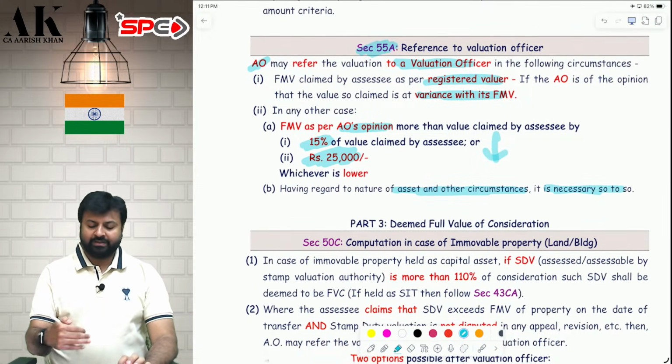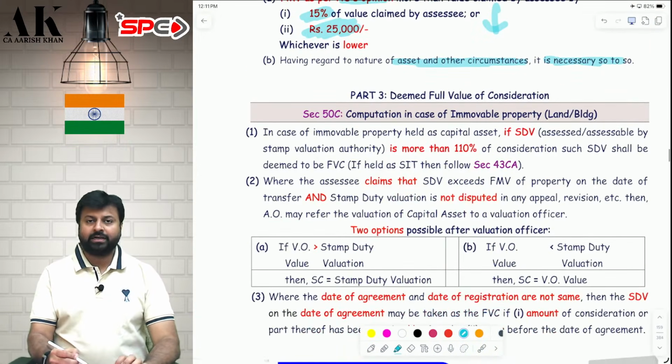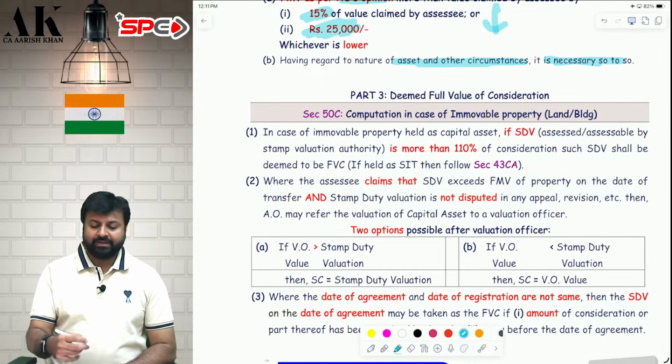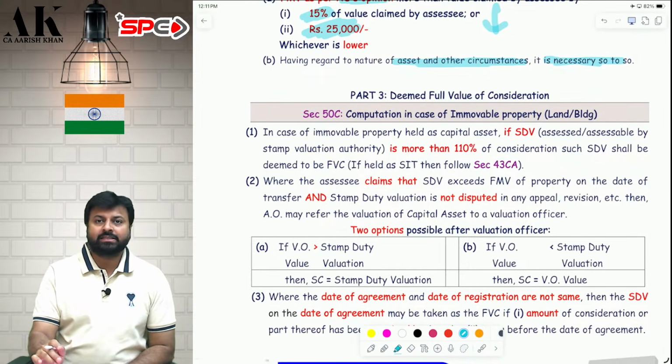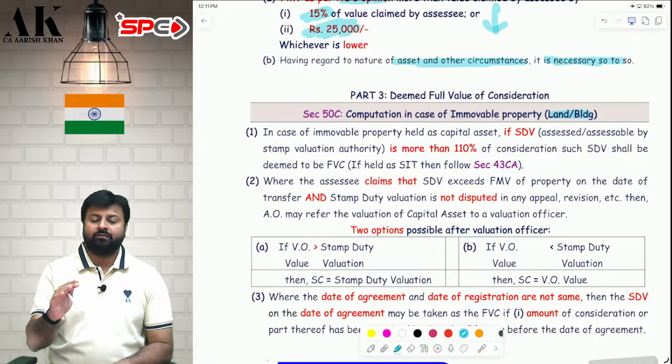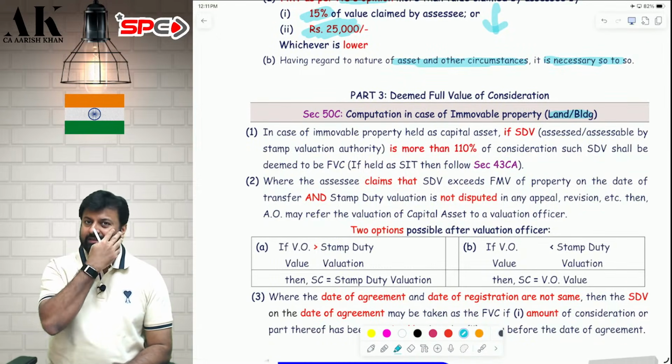So let's go ahead with the next part, which is very important part, that is 50C. 50C we are going to do now. What is 50C, sir? 50C talks about capital gains. Capital gains in case of what? In case of transfer of land and building, that is immovable property. If you transfer land and building, how will you compute capital gains? How will you compute FVC?